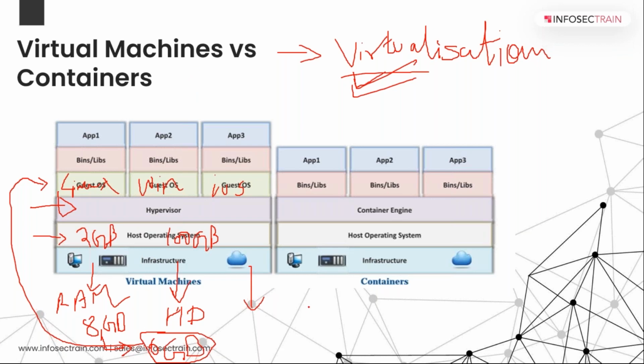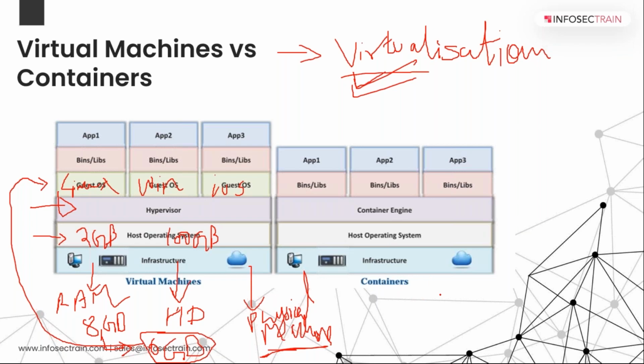Now comes the part that what actually is your container, right? So here we are talking with respect to your physical machine. We are sharing the resources of your physical machine. Now if we are shifting towards cloud, right, we cannot use this thing, because we don't have any physical machine, right? We are using the machine of your cloud service provider, right?